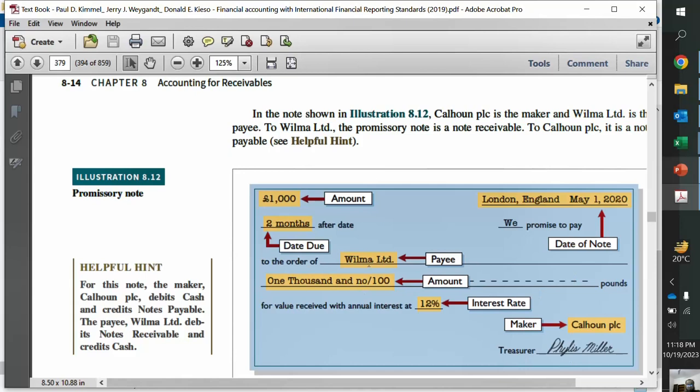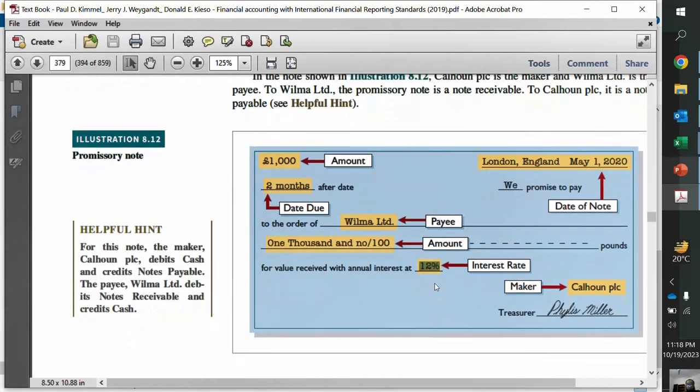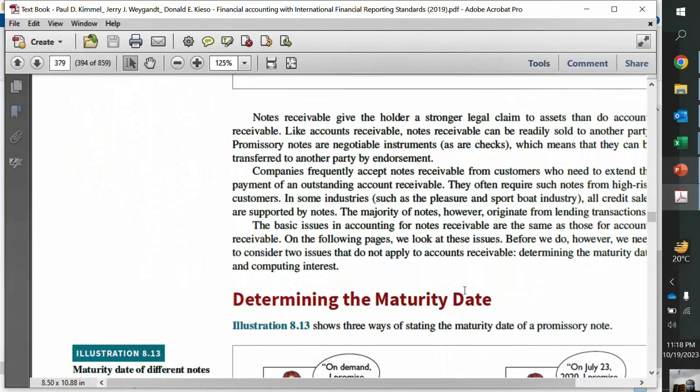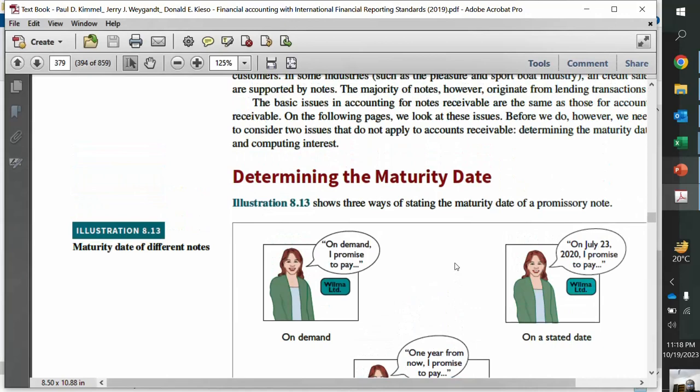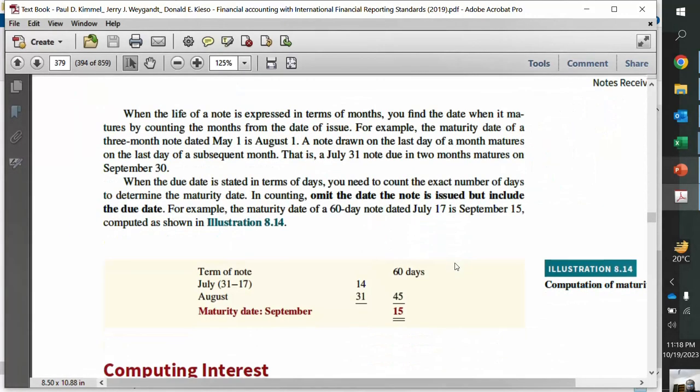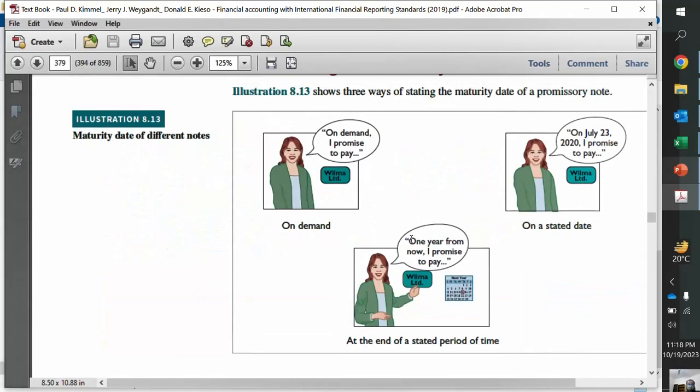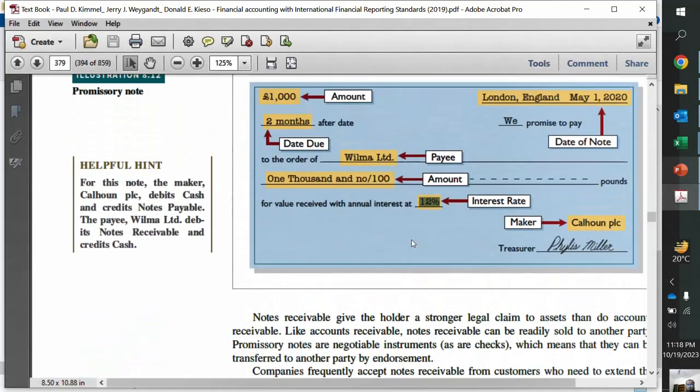Okay, a notes payable usually carries some amount of interest, and keep in mind that whenever interest as a percentage is mentioned without any qualifier, such as per month, the percentage is an annual rate, right? Unless it is mentioned as X percent per month, then it is per month; otherwise the percentage is an annual percentage. So let's see its accounting. The first thing here is the maturity date. Usually the note is denominated in terms of number of days or number of months, right? So let's see how we calculate the maturity.